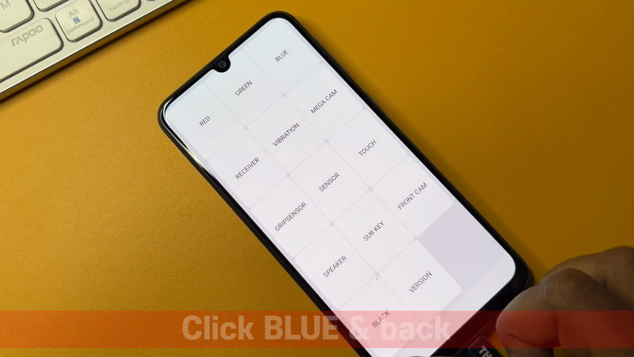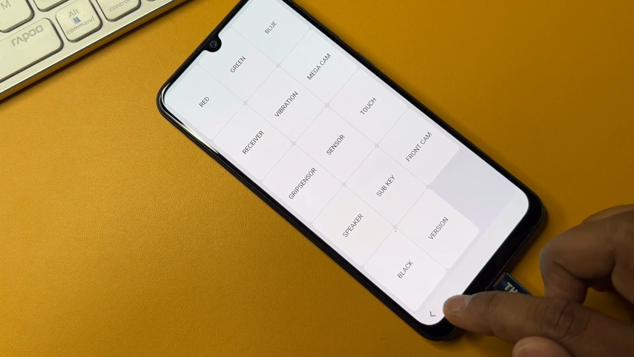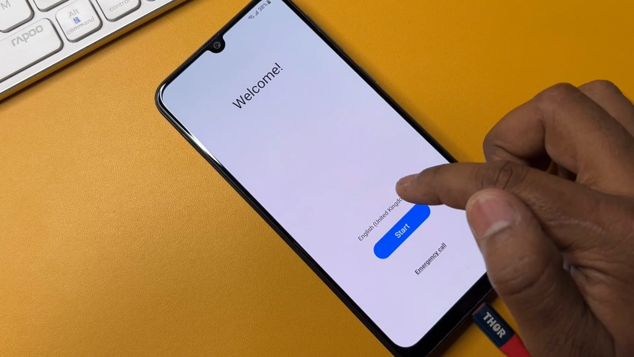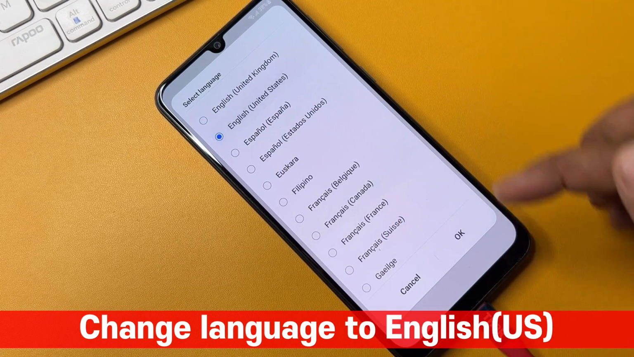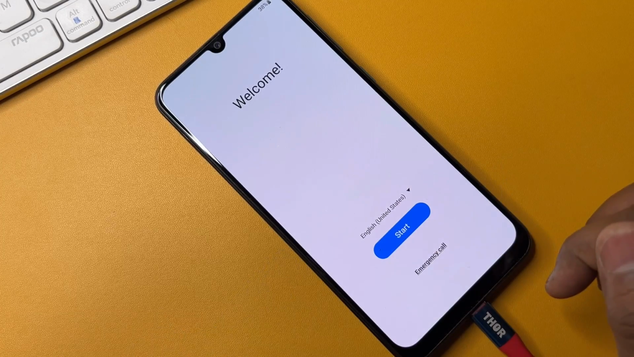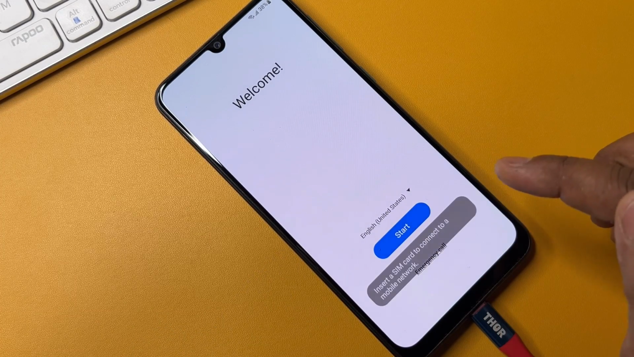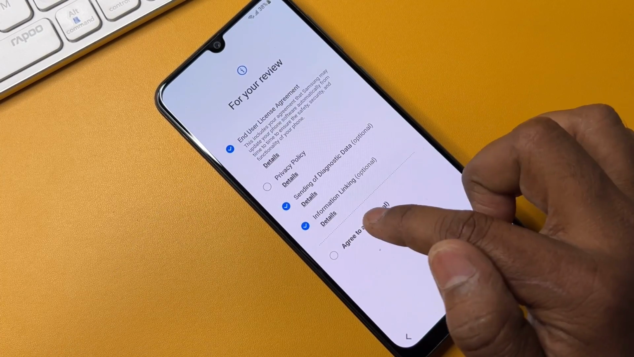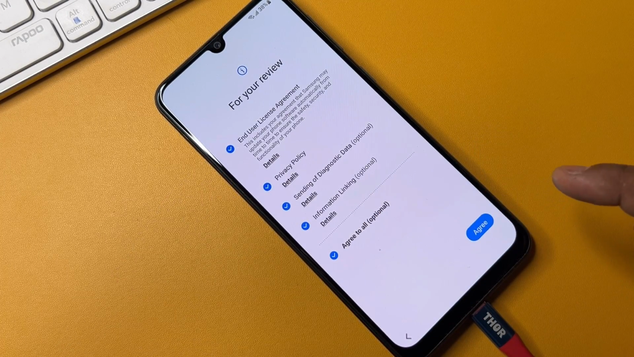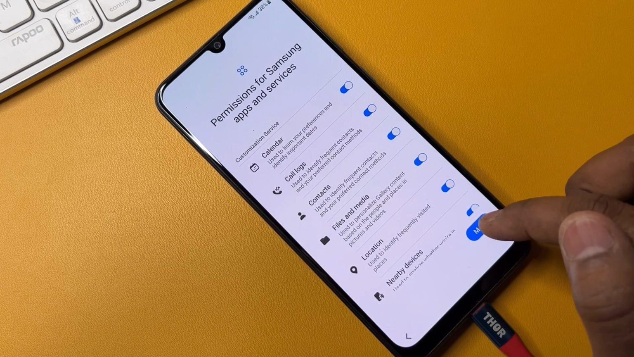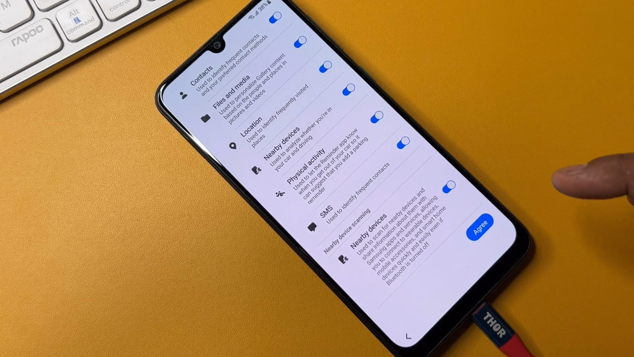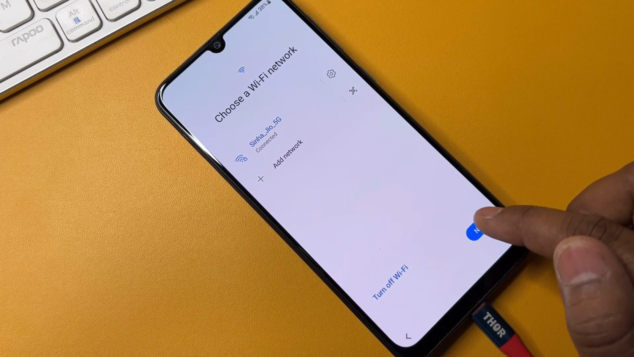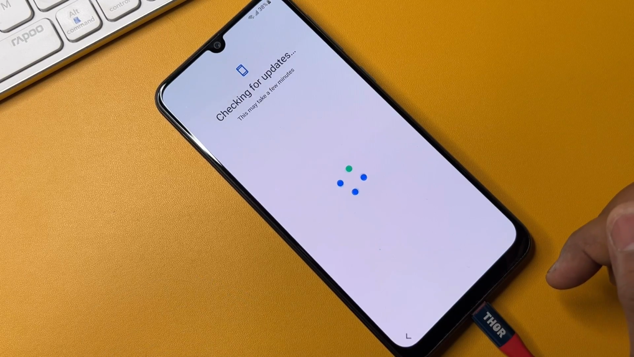After that you have to go to the home page, and here you also have to change your language again to English United States and select OK. After that you have to click the start button and configure your smartphone as usual. So after that you have to click agree to all and click agree. After that you have to click more and click agree. After that you have to take another step here. So you have to click the next button here and wait for a while.